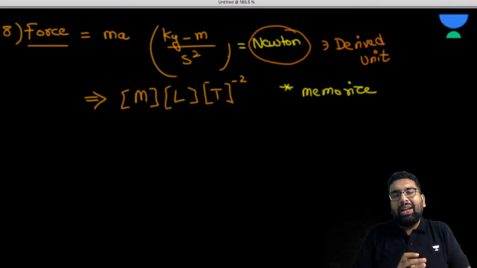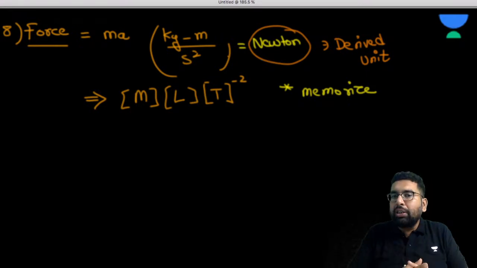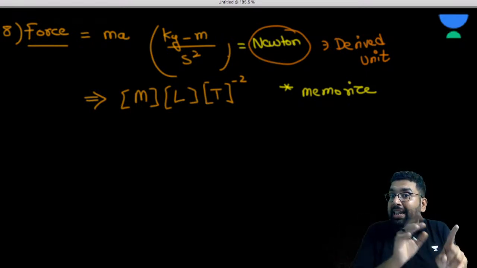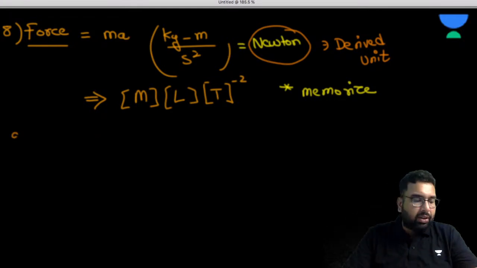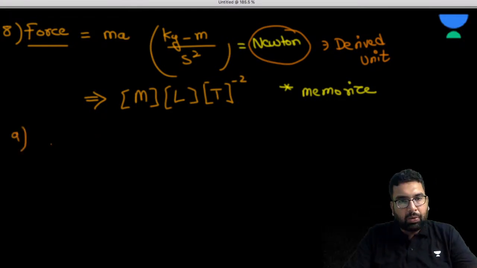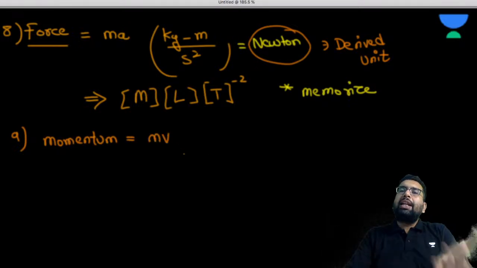The Newton unit is used frequently to represent force, but Newton is kg meter per second square. I hope this is fine to everyone. Now moving ahead, so we had this force. Now we can go for the momentum. What is the formula for momentum? Sir, we don't know it yet. You haven't taught us. No problem, I'll tell you the formula.